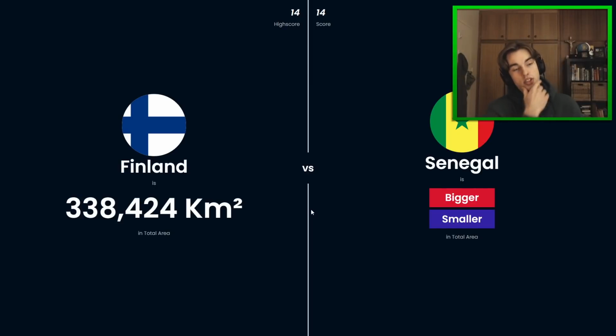And then Senegal versus Finland. I can't remember how big Senegal was, but it is a big country. But I think it was smaller than Finland. This is another one. It's 14 score again. Are we really going to screw it up here?